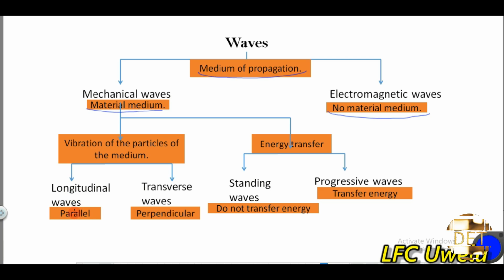Those whose vibration of the particles of the medium is parallel to the direction of the travel of the wave are known as longitudinal waves. So a longitudinal wave is a wave whose vibration of the particles of the medium is parallel to the direction of the travel of the wave.